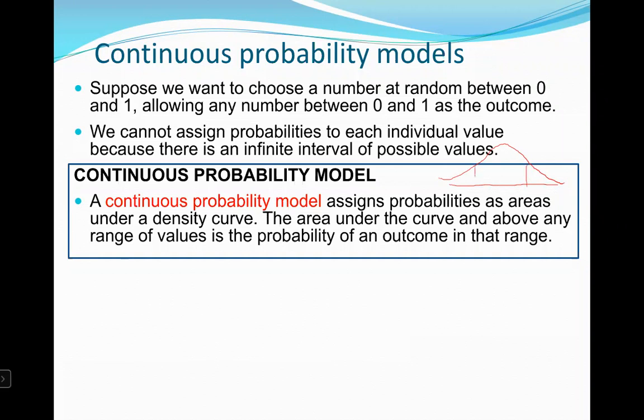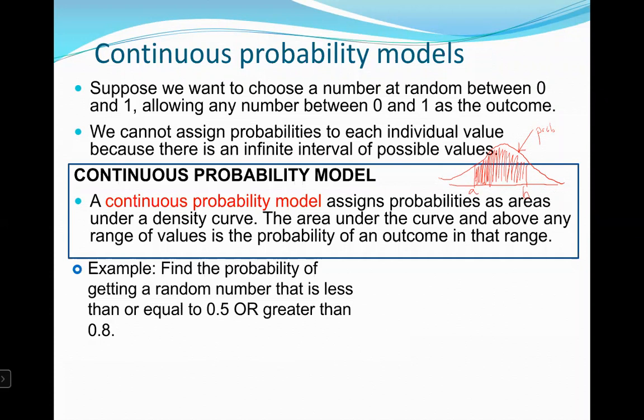And if we had an image that was shaded between two values, A and B, then the shaded area under the curve is the probability of an outcome in that range.